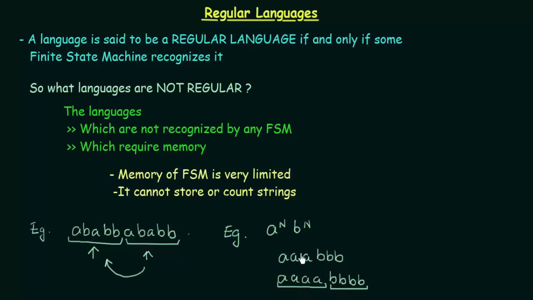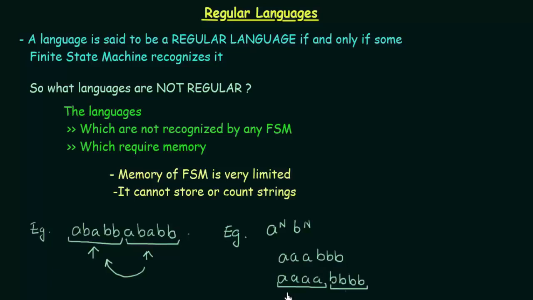So this language also cannot be recognized by a finite state machine. Why? That is because in order to repeat the same number of B's as the number of A's, I need to keep a count of how many A's were written first, right? If I wrote 3 A's, then I need to keep a count that yes, A was 3, then only can I repeat 3 B's.